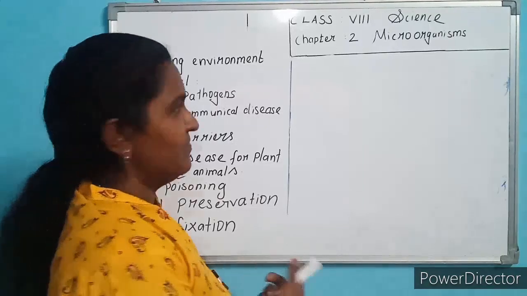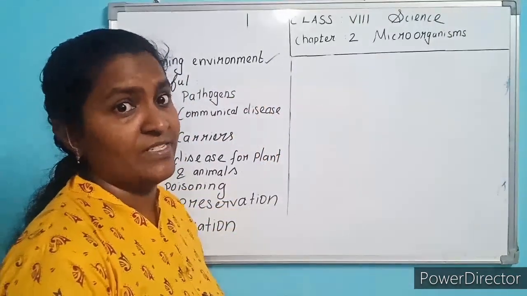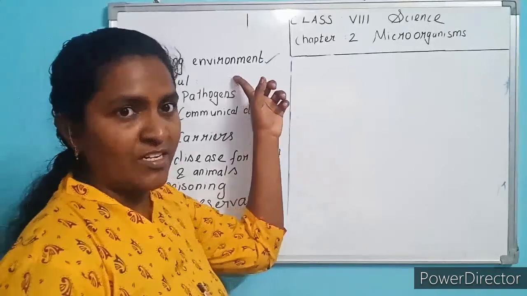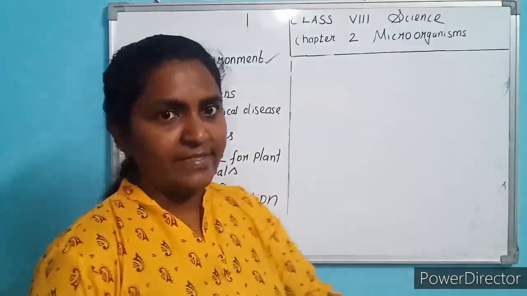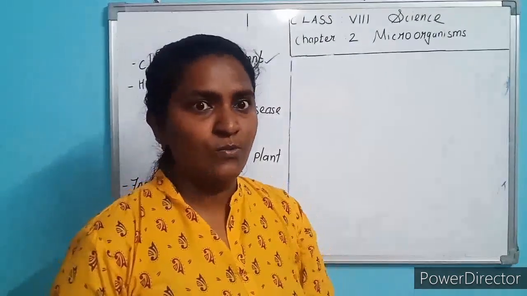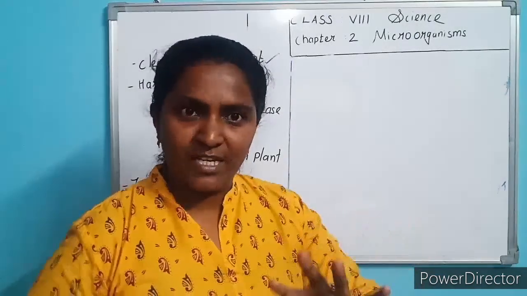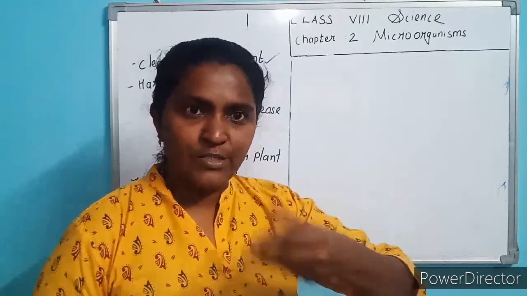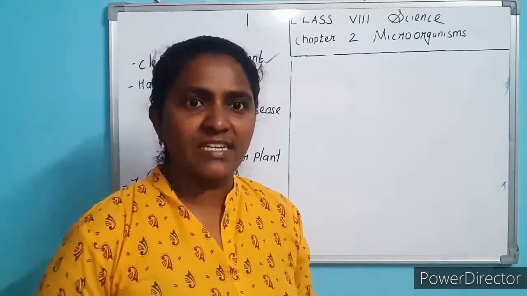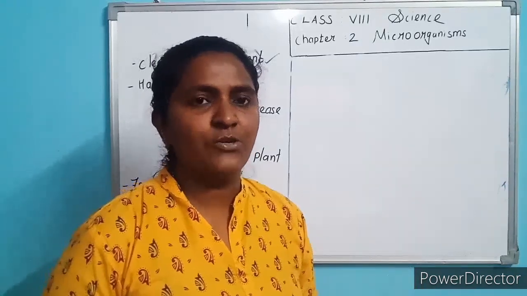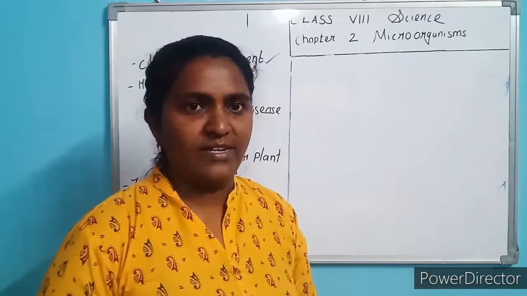Let us continue the chapter. Another usefulness of microorganisms is cleaning the environment. As I told, it brings humus to the soil. How? Animal waste, plant waste, kitchen waste. These microorganisms decompose the waste and change it into fine substance, and the substance mixes with the soil. The soil is rich in nutrients. This is called humus. So these are the uses of microorganisms.